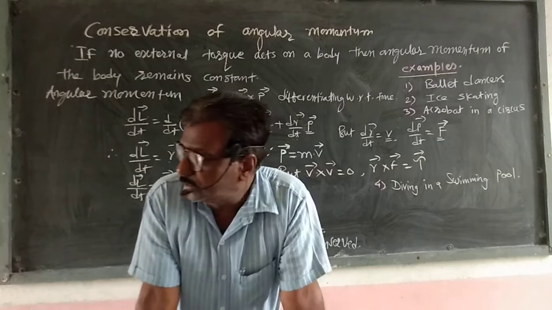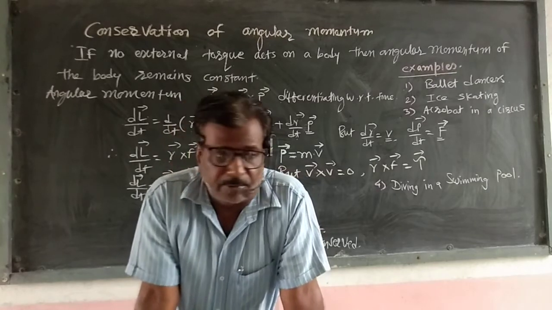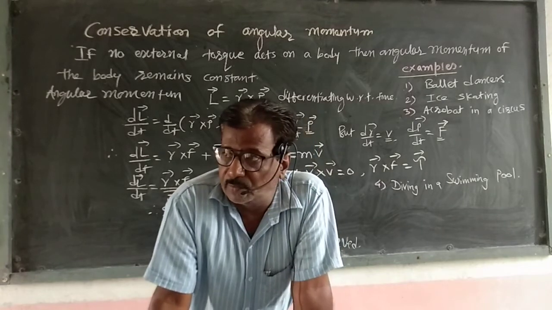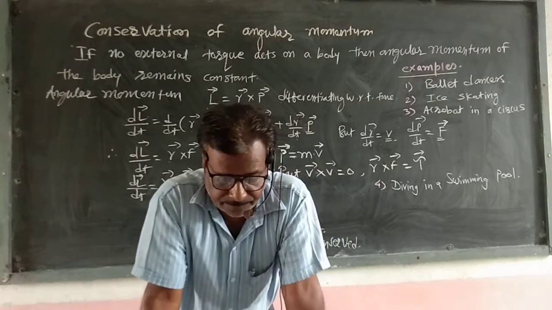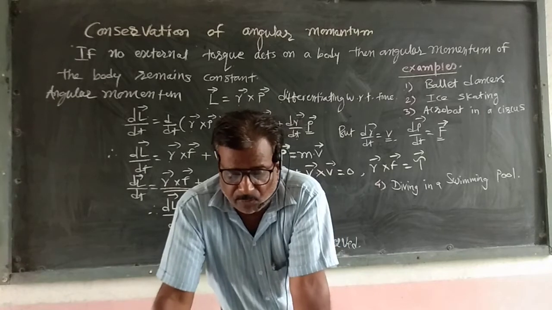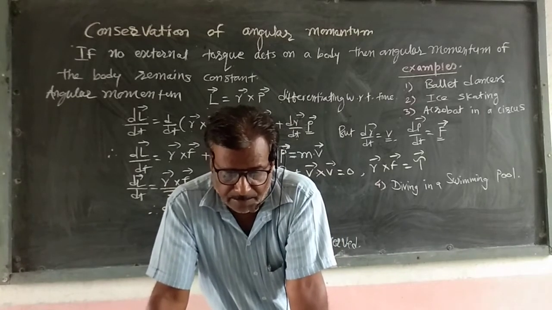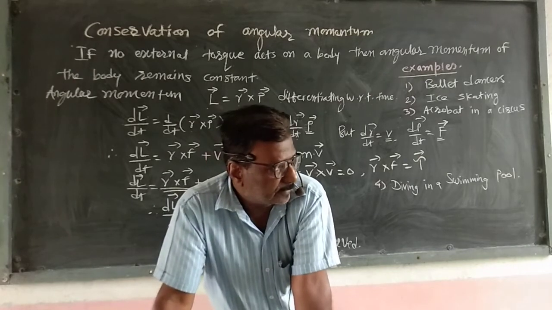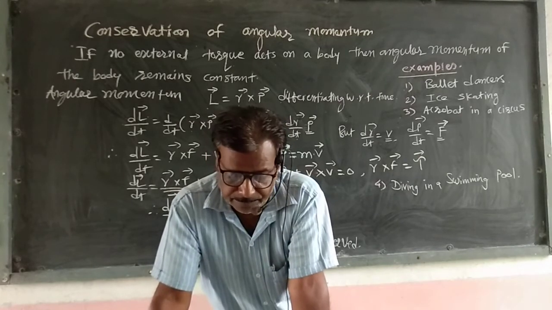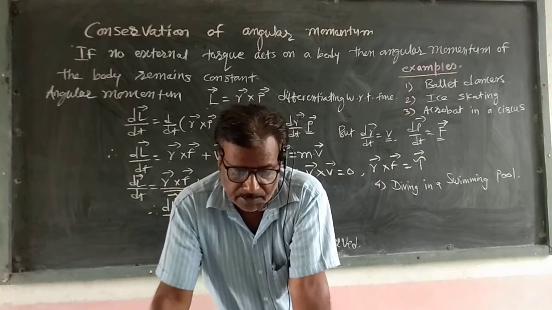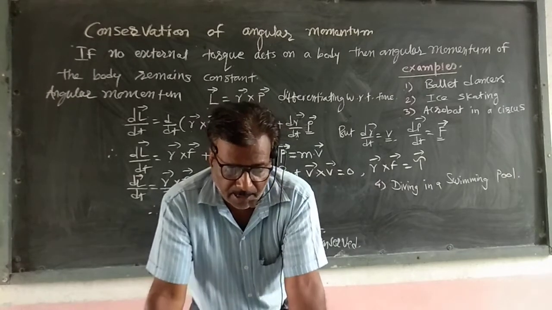This year there were the Olympic sports of Tokyo 2020, and in that we know that a diver stretches their body so as to increase the moment of inertia immediately after leaving the board. When they jump off the board, they fold their whole body, which reduces the moment of inertia.